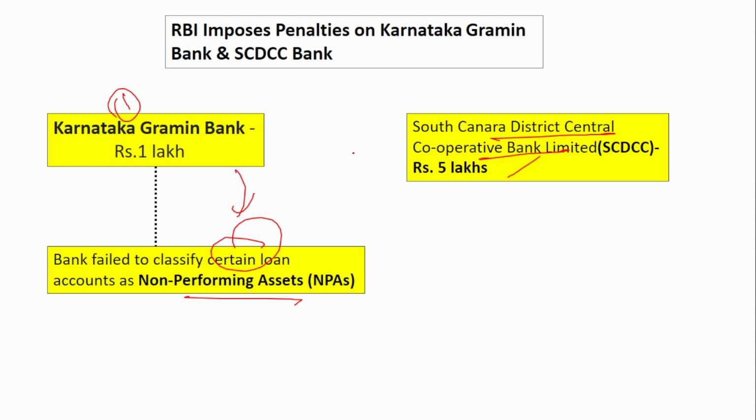When a high NPA is reported by a bank, investors and even depositors will fear: what if this bank goes into a loss? What if it closes? That is why they do such things. They will not show their NPAs as the right number. They will try to show a lesser number of NPAs.